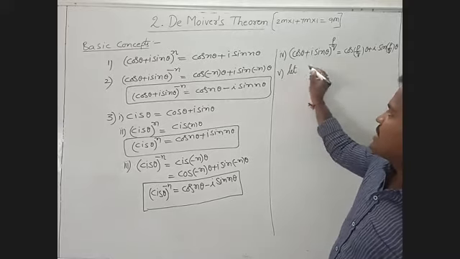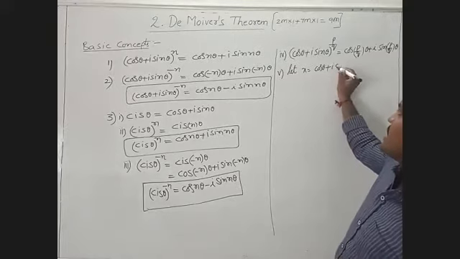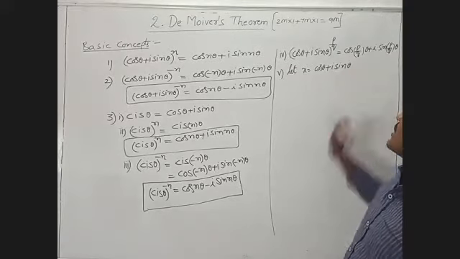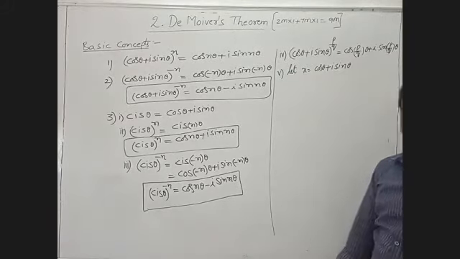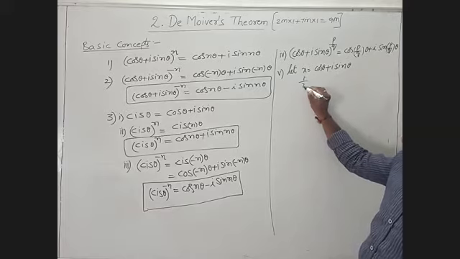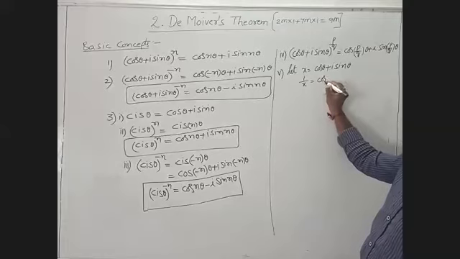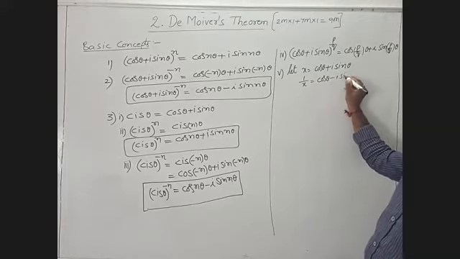Let x equal cos theta plus i sin theta. Already we discussed in the previous chapter, complex numbers, that the multiplicative inverse of x is 1 by x, which is cos theta minus i sin theta.